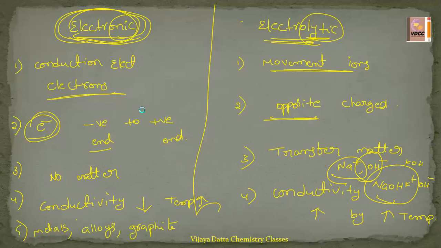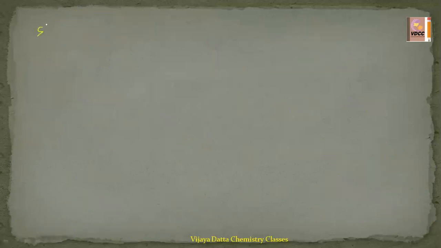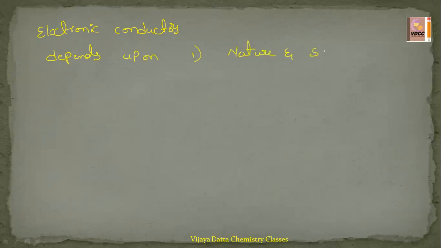So here we can write the points: electronic conductors depend upon the nature and structure of metal. The second point, the number of valence electrons present in it. And the next one, temperature.